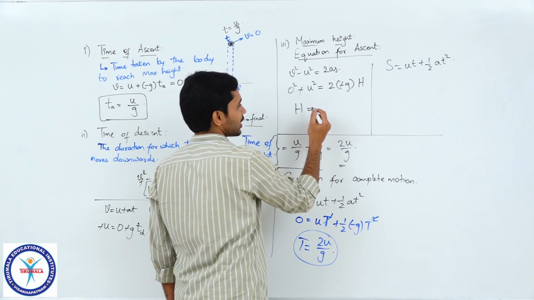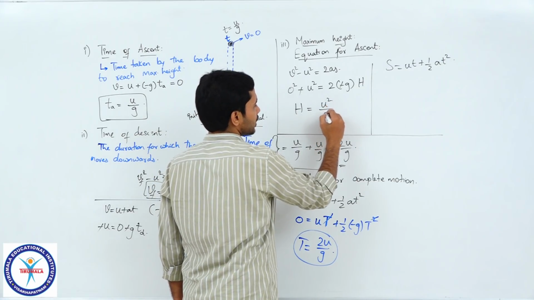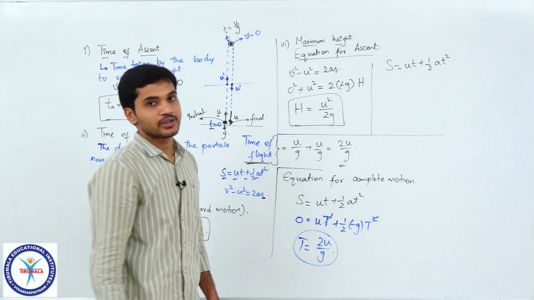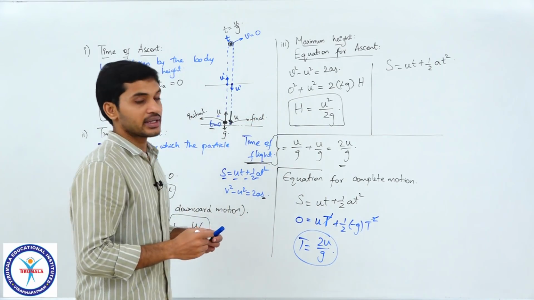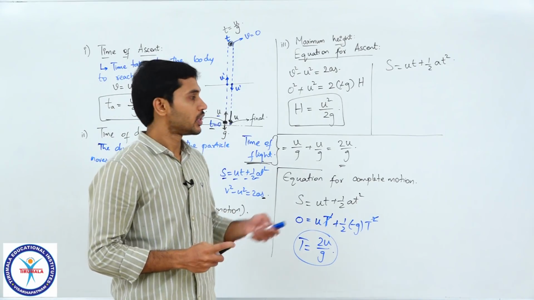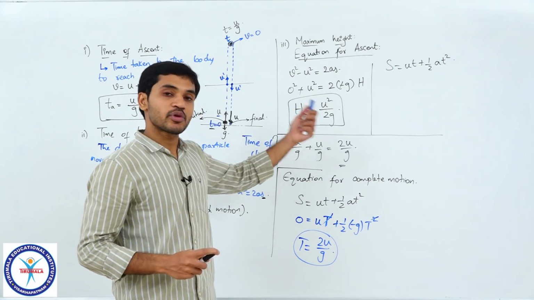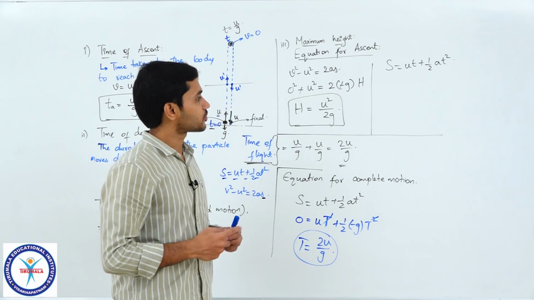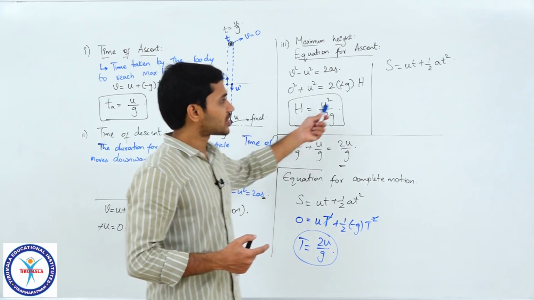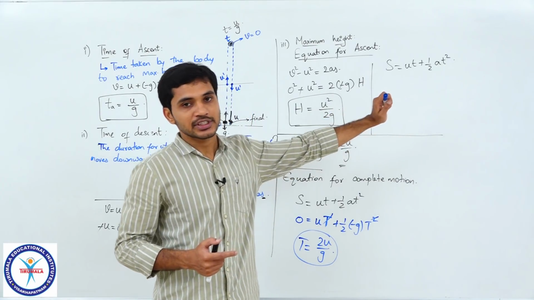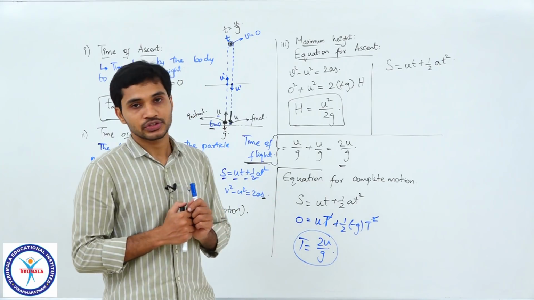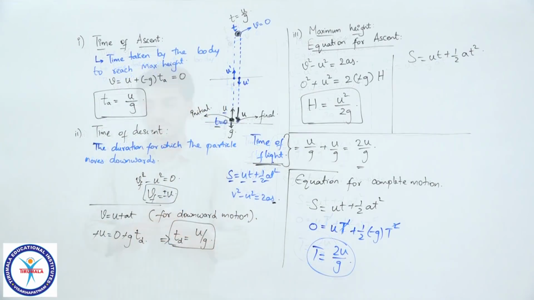So, capital H will be equal to u square by 2g. So, that will be the value of maximum height to which the particle reaches. So, it is directly proportional to the square of speed of projection in the vertical direction. Clear, students? So, derive the same result by using s is equal to ut plus half at square as well, right. So, now we will see some more applications of this vertical motion.